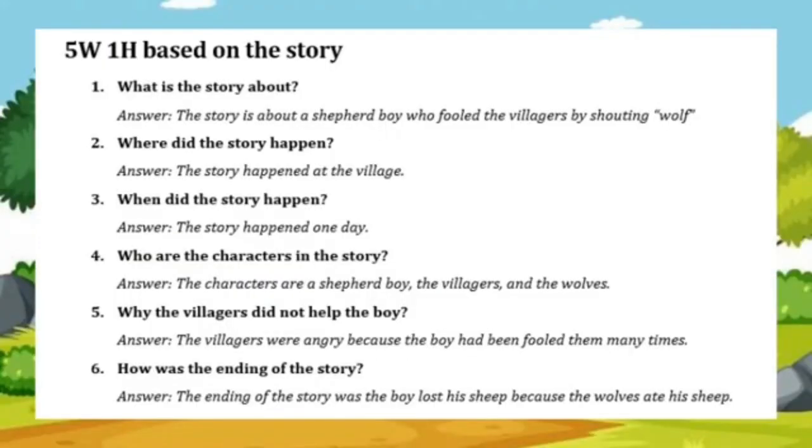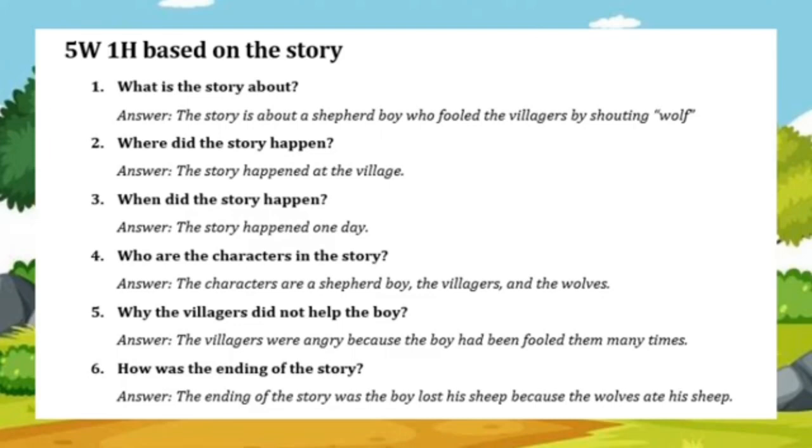So this is the example of 5W1H questions based on the story that we have read before. Number 1. What is the story about? The story is about a shepherd boy who fooled the villagers by shouting wolf. Number 2. Where did the story happen? The story happened at the village. Number 3. When did the story happen? The story happened one day.